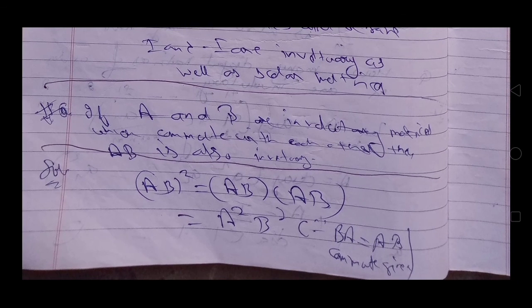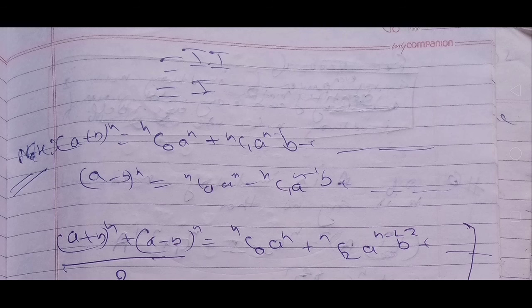Now see this note: if A and B are involutory matrices which commute with each other, then AB is also involutory. The solution says AB raised to the power 2 will be equal to AB into AB, which will be equal to A square into B square, because BA is equal to AB, since it is given that A and B commute with each other. Now this will be equal to identity into identity, equal to identity, because A and B are involutory matrices, it is given.